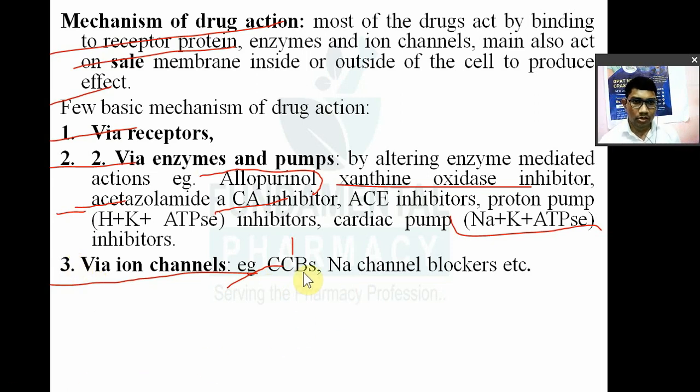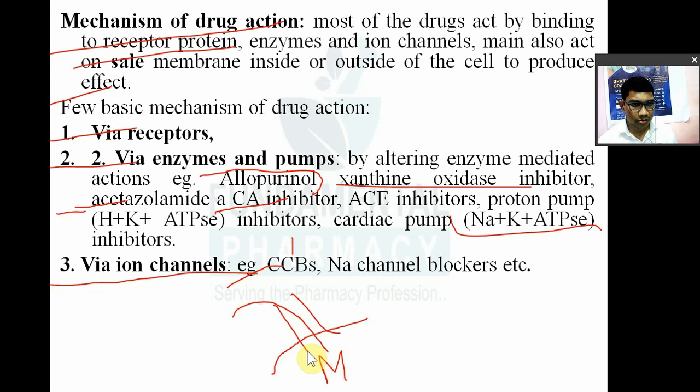So what will they do? They will block the calcium channel present on the cardiac cells, the myocytes. So calcium channel blockers means they will block the calcium channel. When calcium moves inside the cell of the myocardium, that leads to contraction of the myocardial cell.